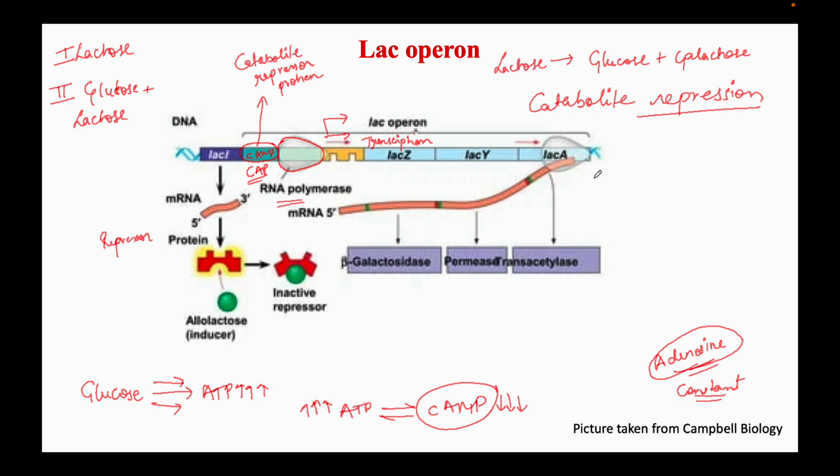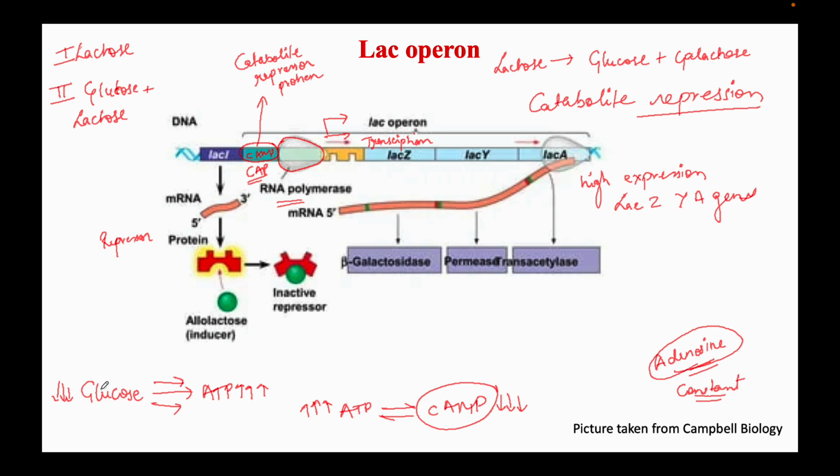The transcription will be strong, and there will be high expression of LAC-ZYA genes, because this polymerase will have a strong binding, and this binding is much influenced by binding of cyclic AMP to the CAP site, the catabolite repressor protein site, on this lac operon. This happens only when the glucose levels are very low.